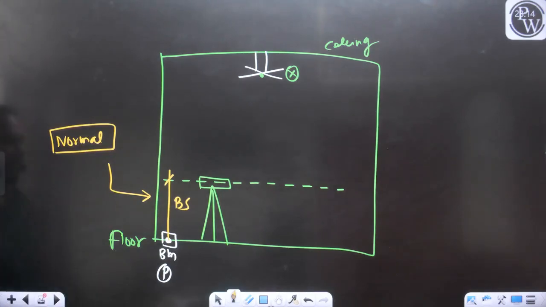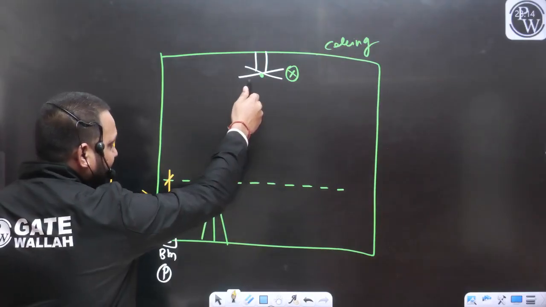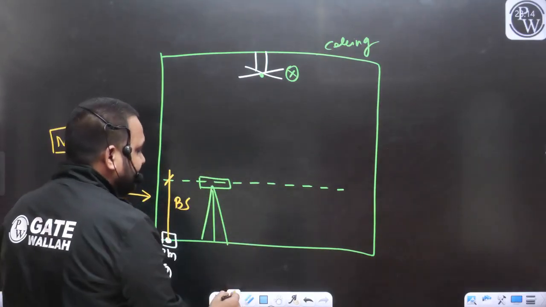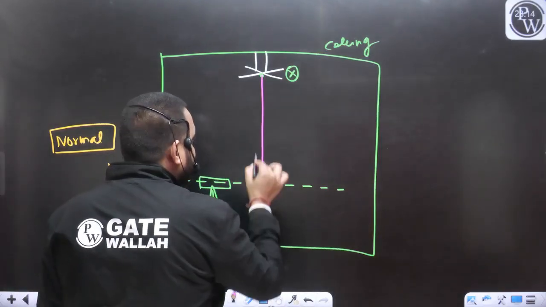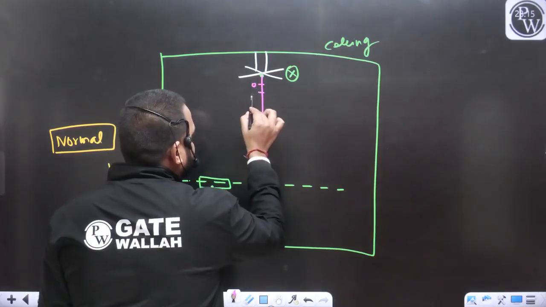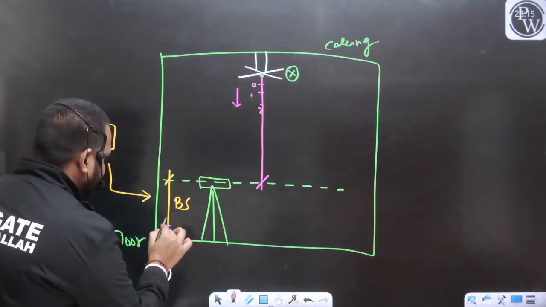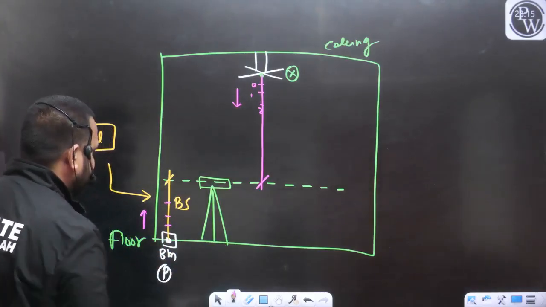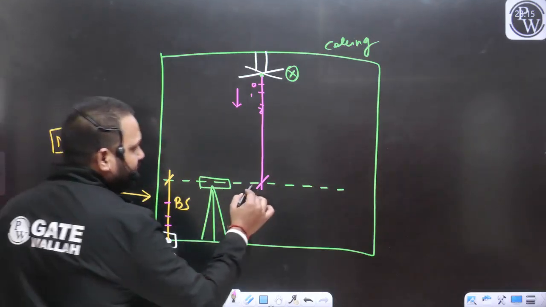Undoubtedly we can say this is the normal position of the staff. Now what you have done, you have just taken this staff and placed it at the bottom of the fan, let's say at point X. From here 0, 1, 2, the readings are increasing in this direction. Earlier the reading was increasing in the upward direction. So when you take the staff in this way, again you will get this reading.